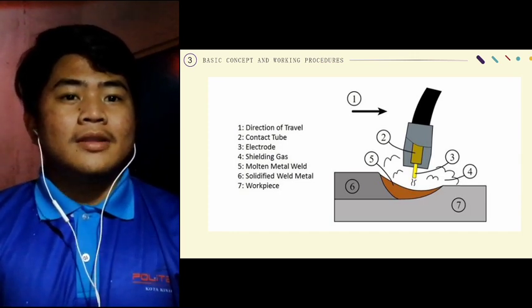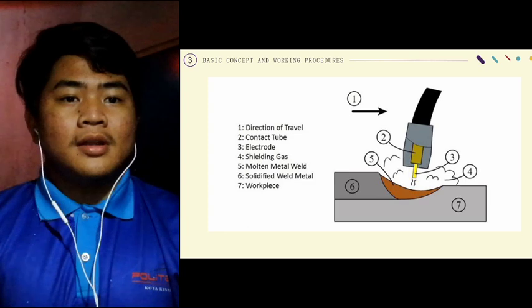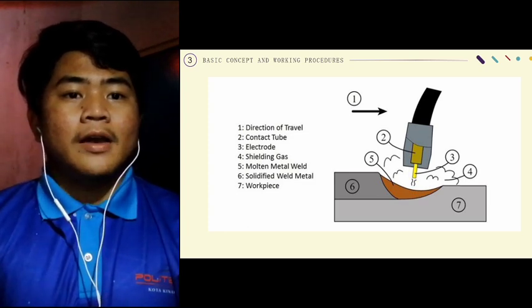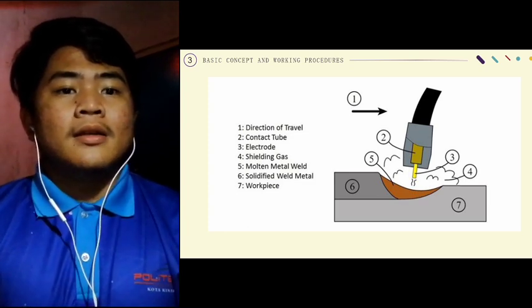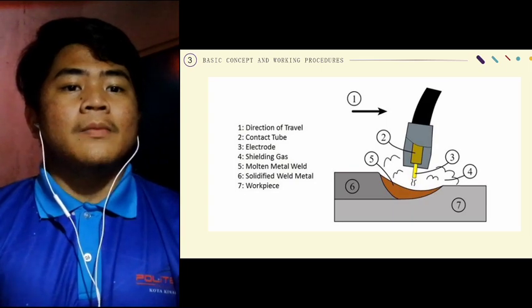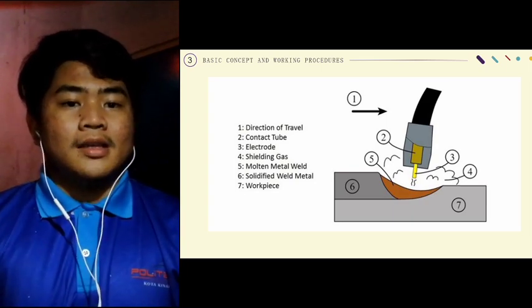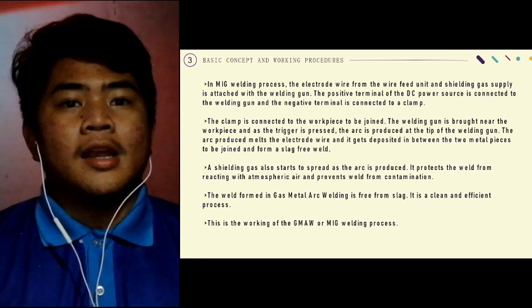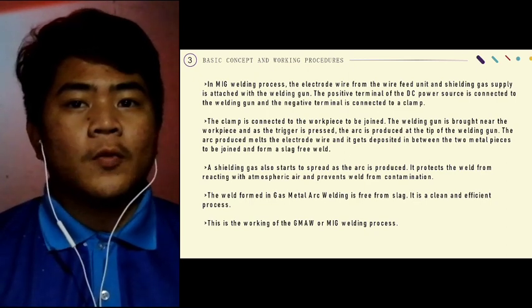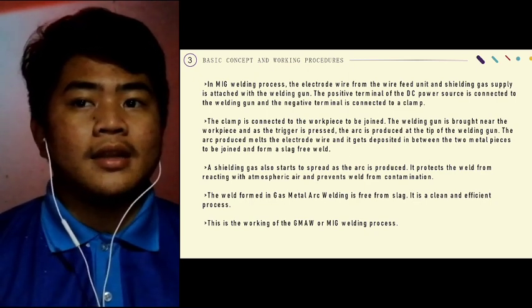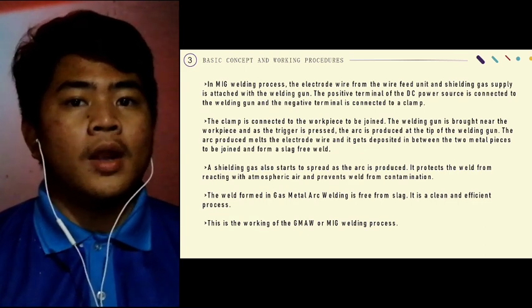Number 2, contact tube. Number 3, electrode. Number 4 is shielding gas. Number 5, molten metal weld. Number 6, solidified weld metal. Number 7 is workpiece. In the MIG welding process, the electrode wire from the wire feed unit and shielding gas supply is attached with the welding gun.